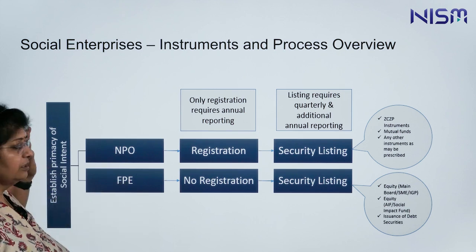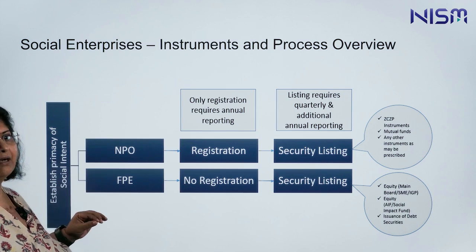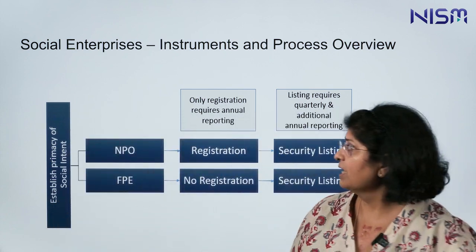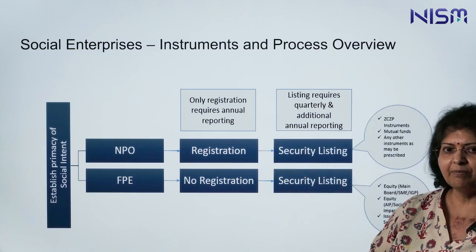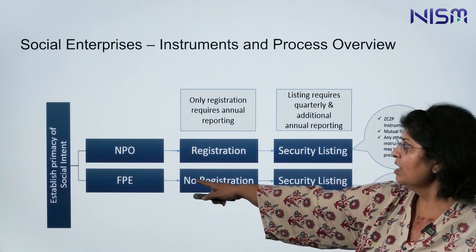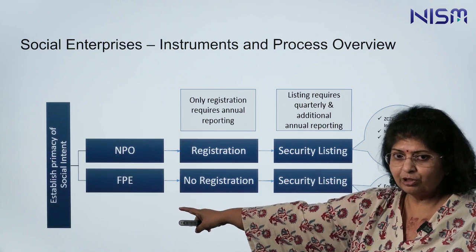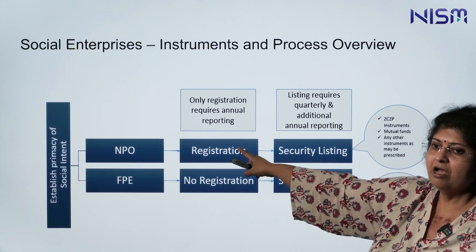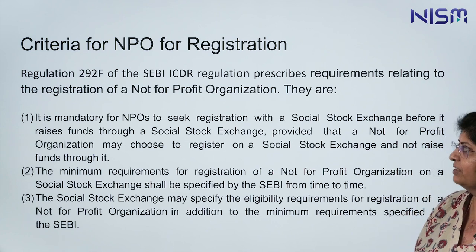What is very critical to note is that we've spoken in an earlier segment about eligibility criteria, and one of the key criteria there is establishing the primacy of social intent. So one should always remember that this pillar is very important. Only once you have established primacy of social intent, you could be in one of these streams, as an NPO or a for-profit business, a social business, a business with a social purpose. Chief to note is that there is a registration process for an NPO, and only then a listing can be done. We'll understand these concepts a little more in detail as we go ahead.